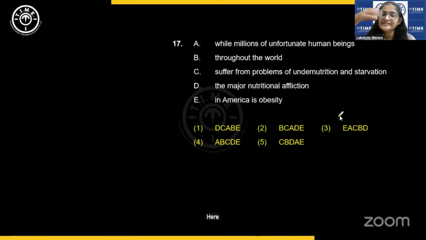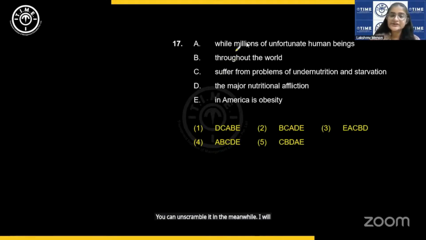Here, it's a very easy question. You can unscramble it. In the meanwhile, I will also start solving it.